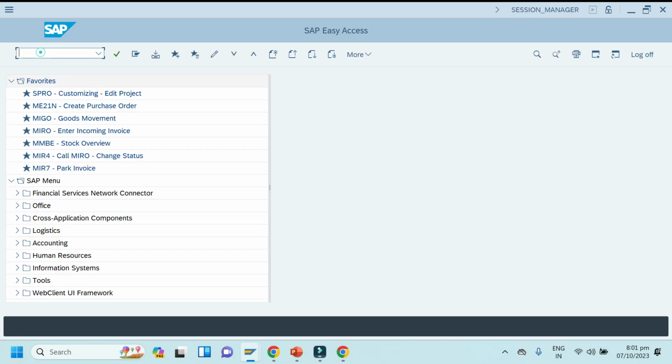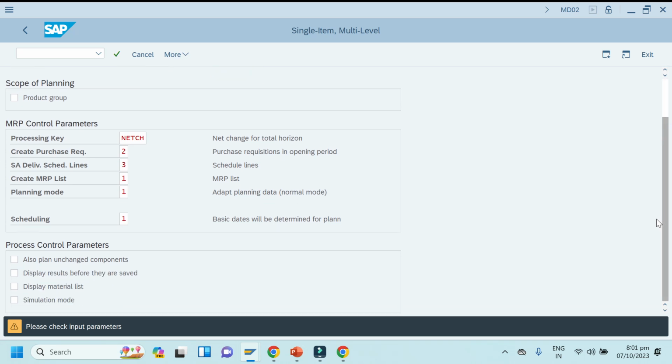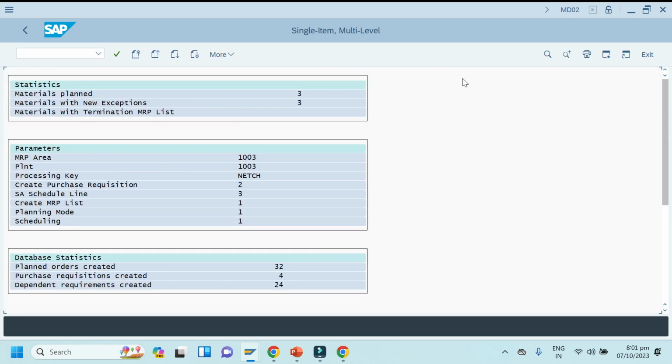So go to MD02 again, enter this data, click enter. So it's saying that please check input. Okay, so I have no need to check it, just click enter. Okay, you can see here after entering, it's saying create purchase requisition 2, yes, schedule lines 3.